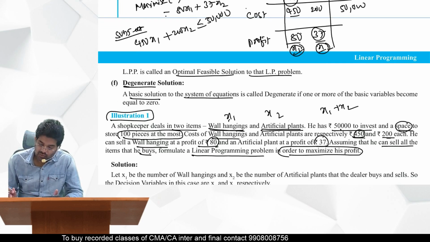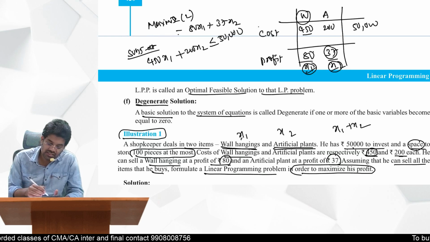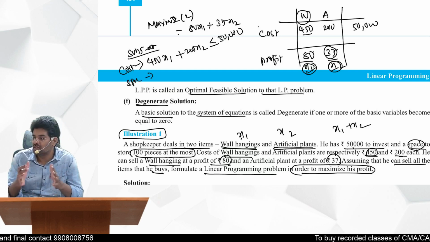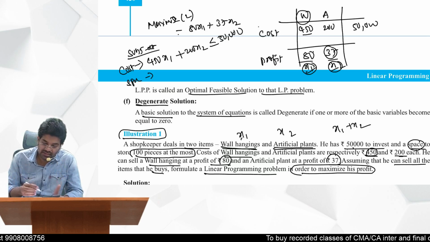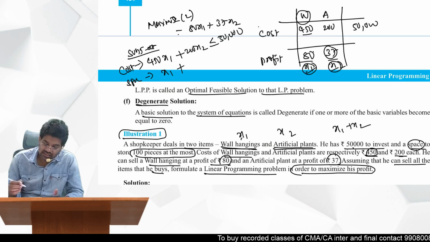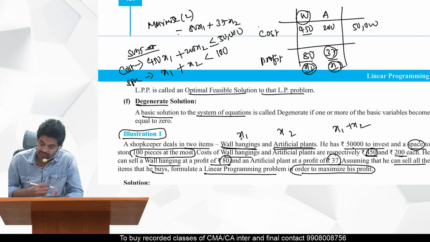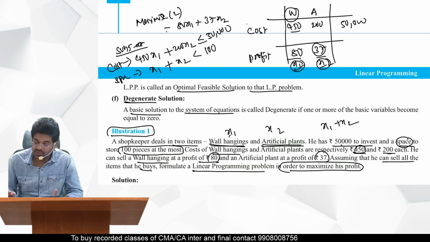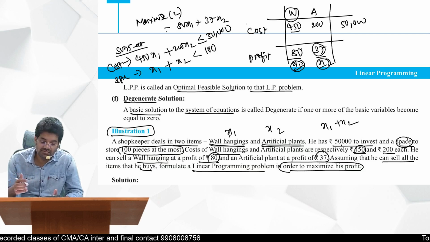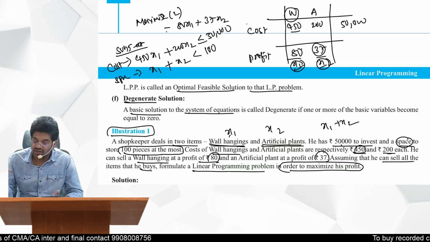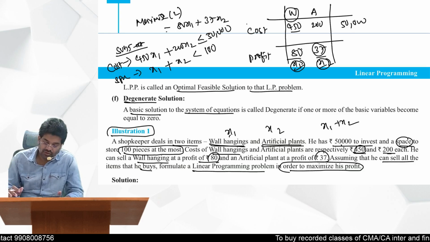Next, one more is a space to store 100 pieces at the most. So this is the cost restriction. Next one, what is the space available? Both put together the space available is only 100 pieces. That means x1 plus x2 less than or equal to 100. And then last one, non-negativity assumption: x1, x2 must be greater than or equal to 0. Those should be positive. Those should not be negative. So these are the three things.